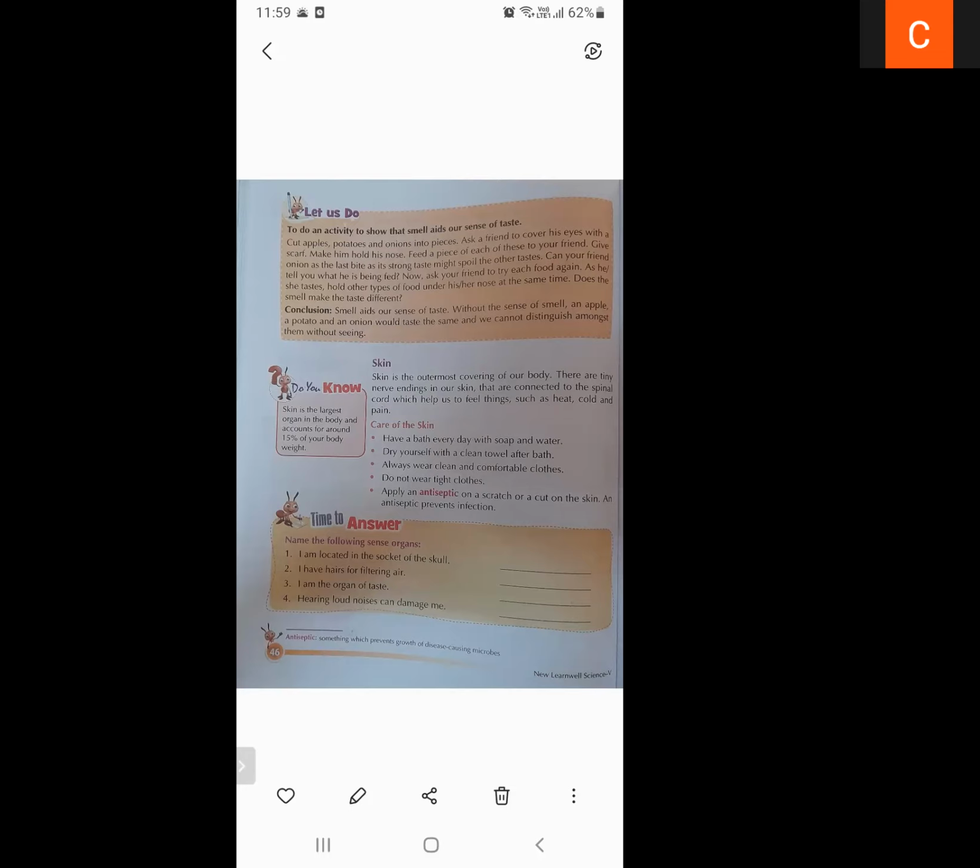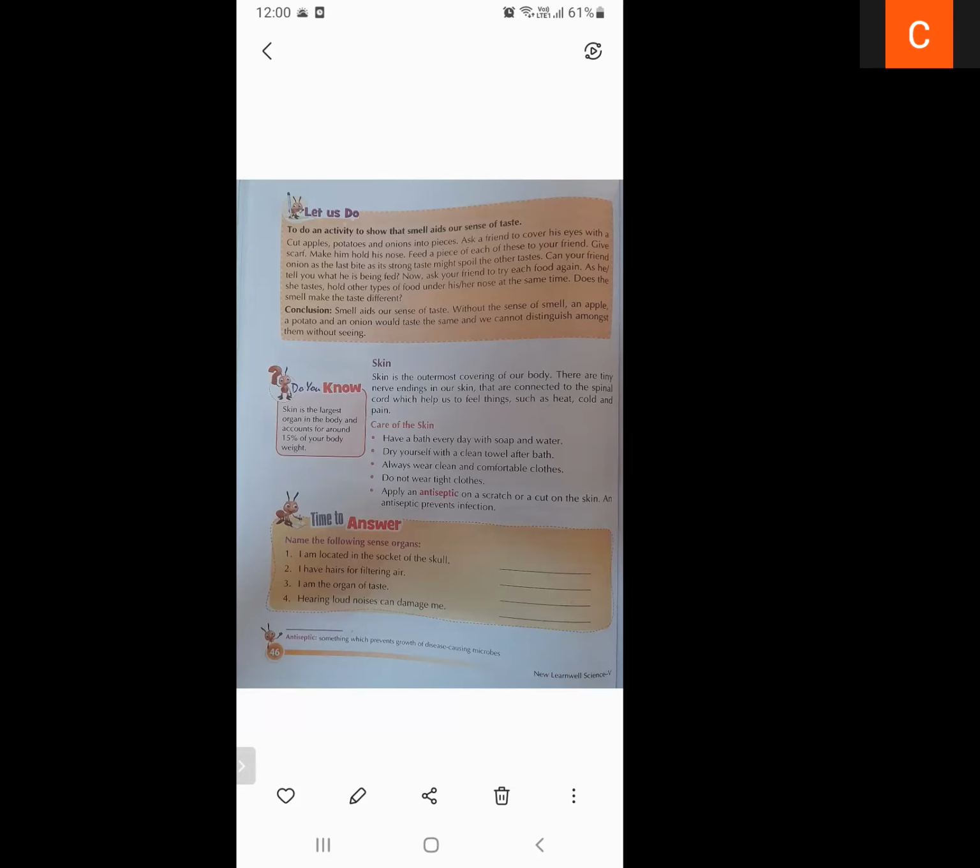If we touch any object and feel it is hot or cold, that is just because of the skin. Skin has a number of nerve cells. Those nerve cells send the message to the spinal cord, and we understand whether it is hot or cold. In the same way, if we have pain on any part of our skin, that message is also sent to the spinal cord, and the spinal cord will understand that pain. Skin is basically connected to the spinal cord.